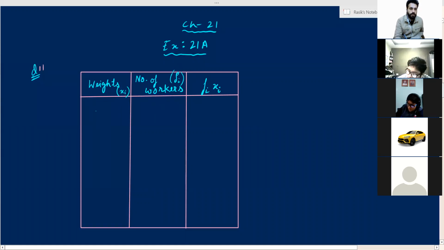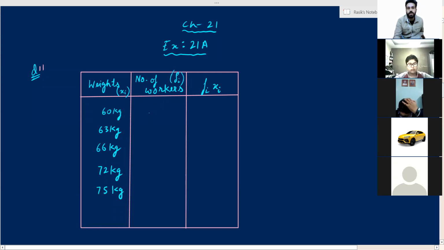Now what are the weights? 60 kgs, then 63 kgs, then 66 kgs, 72 kgs and 75 kgs. These are the weights of the workers.